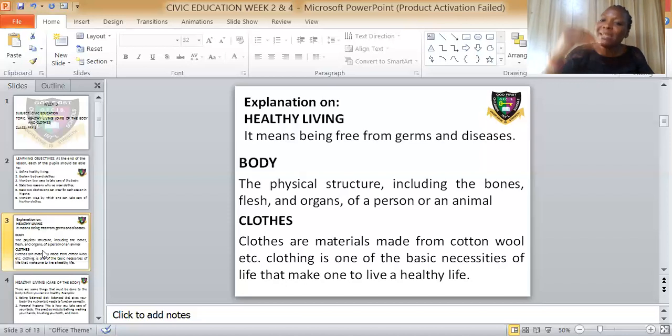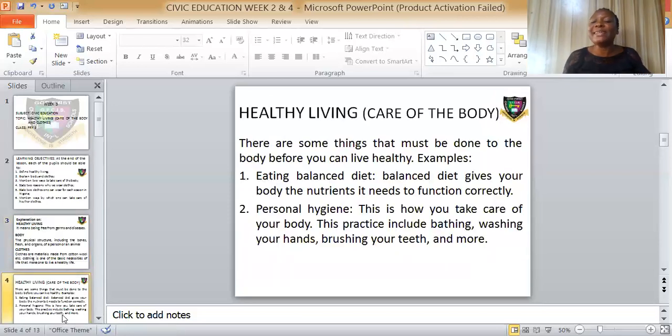Now, how do we take care of our body and our clothes in order to be free from germs and diseases, which is healthy living? In the aspect of taking care of our body, there are some things that must be done to the body before you can live healthy.